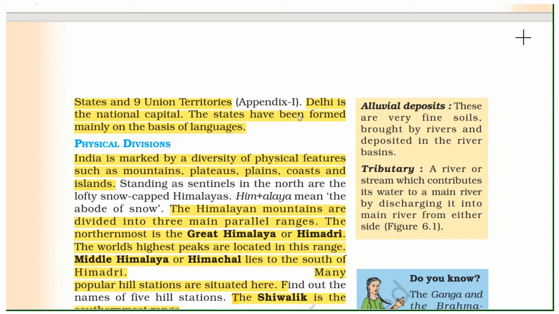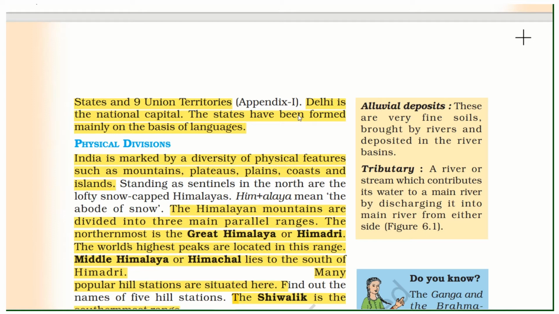Physical division. India is marked by diversity of physical features such as mountains, plateaus, plains, coast, and islands. The Himalayan mountains are divided into three main parallel ranges.